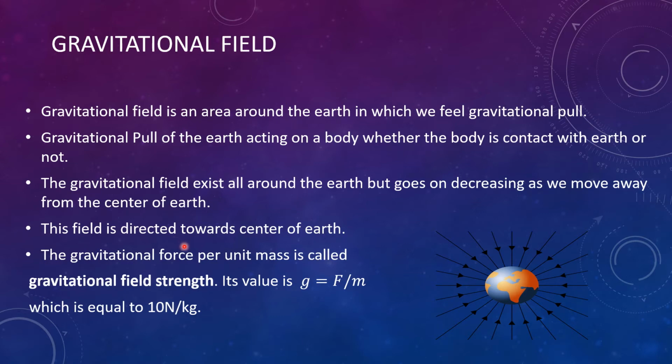This field is directed towards the center of the earth, and the gravitational force per unit mass is known as gravitational field strength. It is equal to g is equal to F divided by m, which comes from Newton's second law, F is equal to ma. If we are taking the gravitational field, we can easily replace a with g, which is equal to 10 Newton per kg.